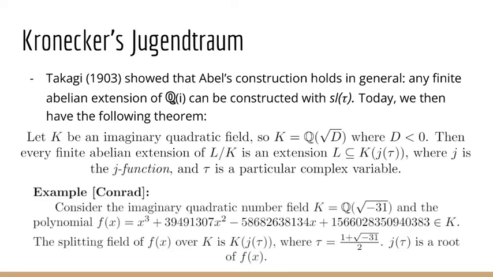And so if we append them onto the base quadratic number fields, then we will get the field extension that contains all the roots of that polynomial.